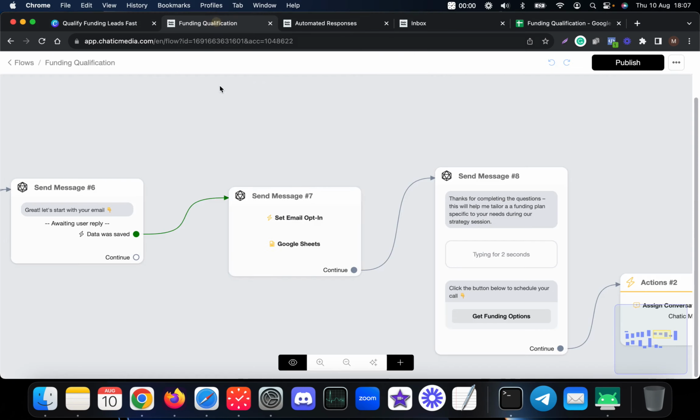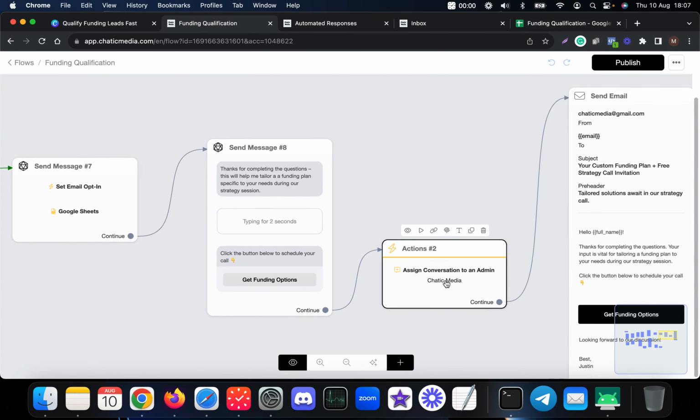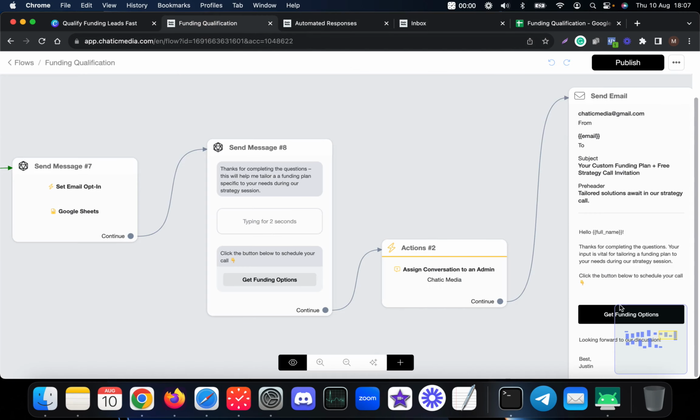And if you remember, we actually assigned this particular conversation to an admin as well. The admin name is Charik Media. So if I open the inbox over here, as you see, this is the customer profile name, and there is an icon that says Charik Media, and it says assigned to Charik Media. So that particular agent can come over here and chat with the customer manually as well, instead of the bot. So that is how this particular thing works.